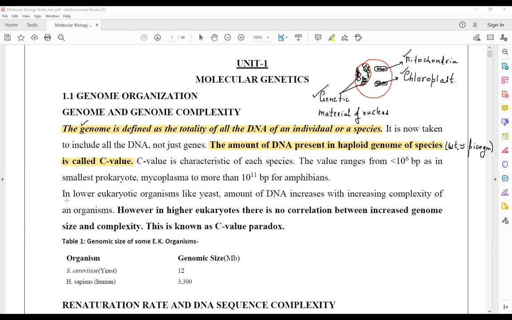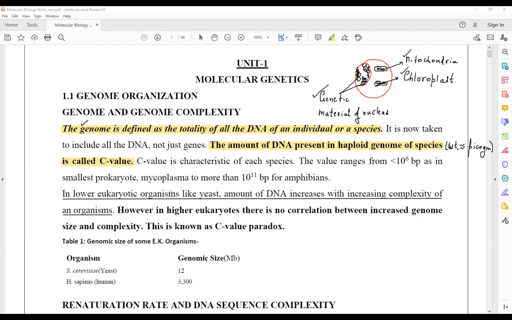In lower eukaryotes, the amount of genetic material is directly proportional to the complexity of an organism. As the complexity increases, the amount of genetic material also increases. A graph is being shown that clearly indicates that as the amount of DNA increases, the complexity of the organism also increases in lower eukaryotes.